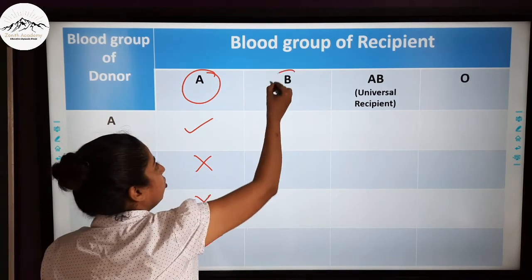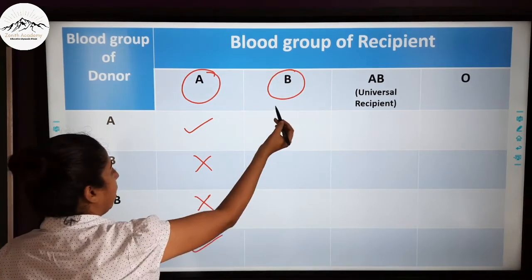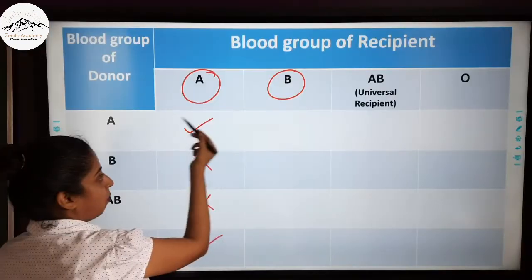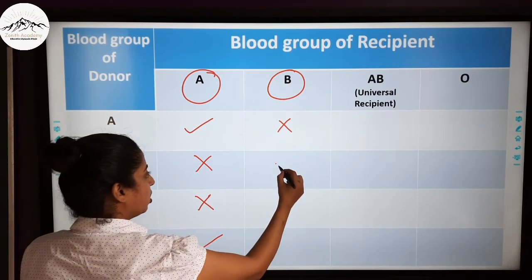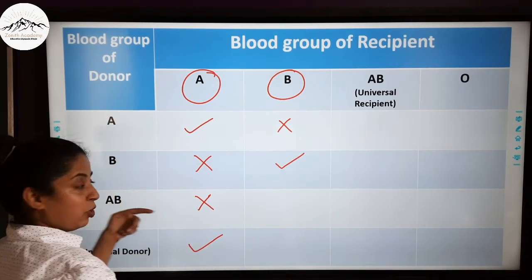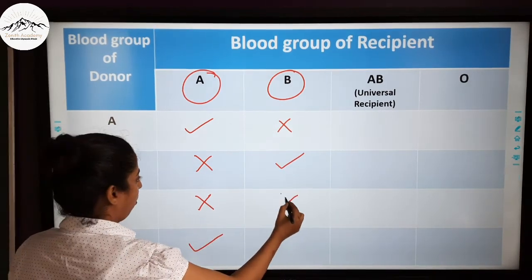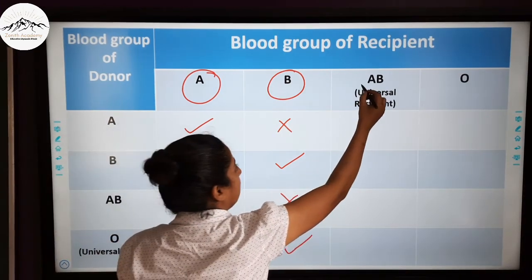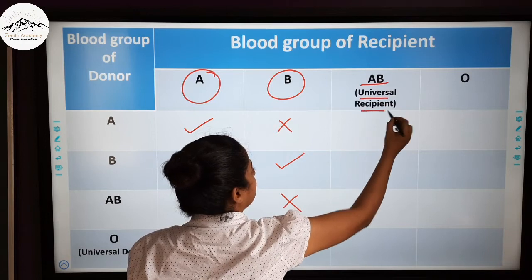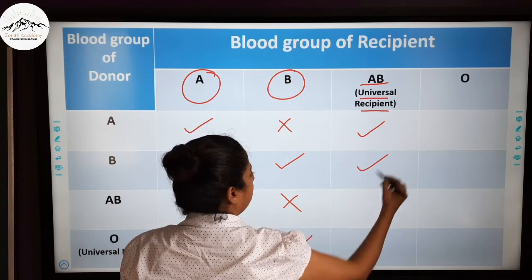Now let's move on to blood group B. Is blood group B able to take blood from A? No. Is he able to take blood from B? Yes, because the blood group matches. Is he able to take from blood group AB? No. But he can take from the universal donor. Now here AB is a universal recipient, so it will take blood from everyone.